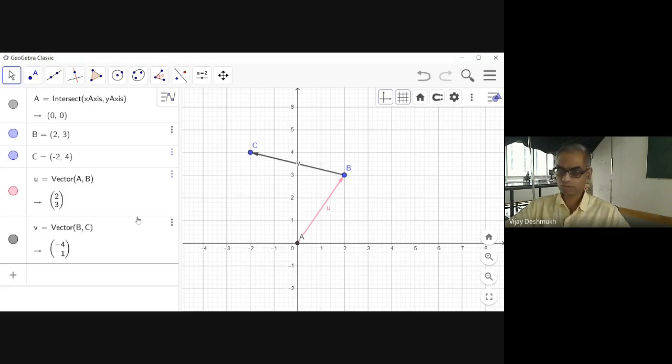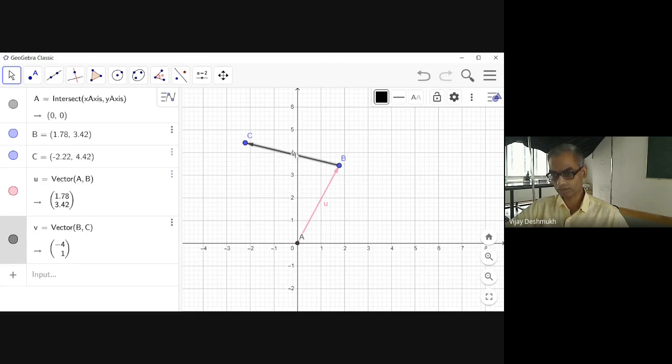So this is vector v, and then we can just add these two vectors. And then I can change the color of this, say, brown. So what will be the addition of these two vectors?